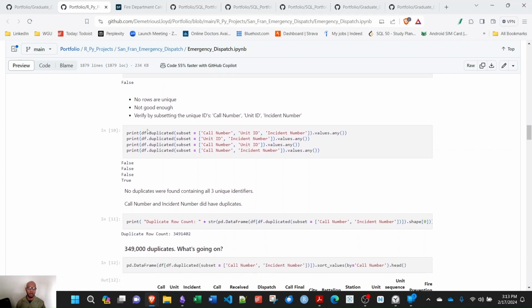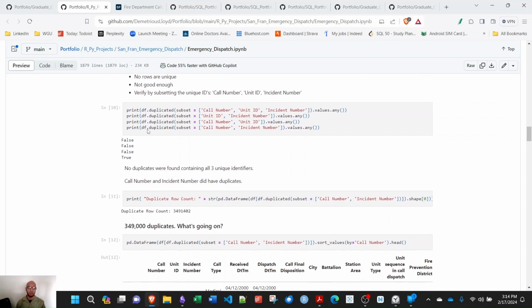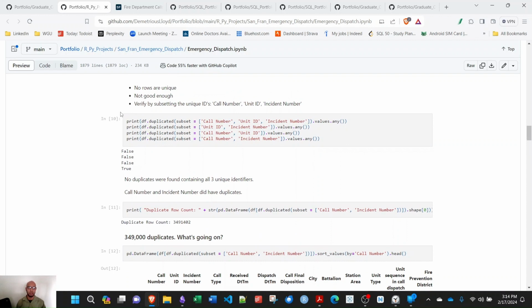But that's not quite good enough. As I mentioned earlier, there's going to be unique IDs. So, while none of the rows are duplicates, I'm going to do a subset on call number, unit ID, and incident number. First, I checked if any records had all three identical unique IDs.